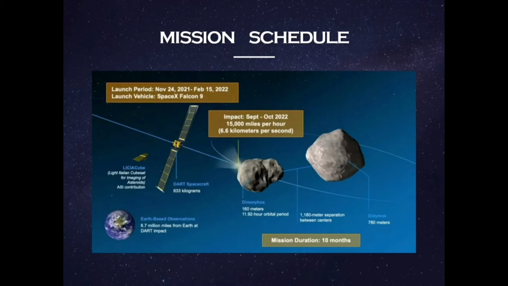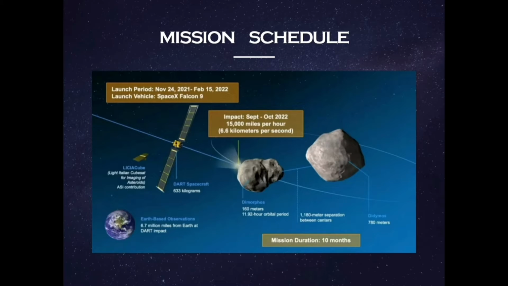This is the mission schedule. You can see here the launch period has been mentioned, November 24, 2021 to February 15, 2022. But actually it was launched on November 24, 2021, and the launch vehicle, as mentioned here, is the Falcon 9 rocket by SpaceX. Here the probable impact time has been given, the range September to October 2022.